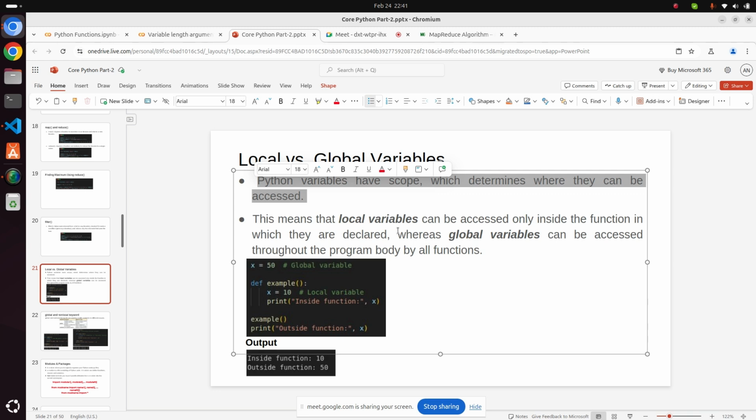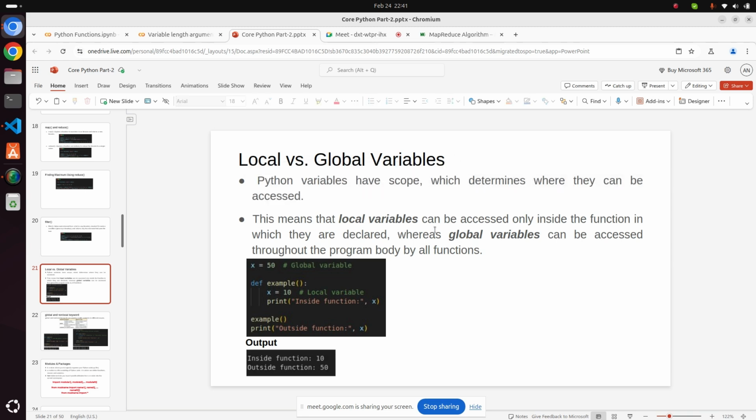Yes, they can be accessible. That we will see when we go to OOPs. But yes, we can also define them outside the class. In detail we will see when we go to OOPs. Right now we are seeing it from the function perspective because we are studying functions. I will explain, don't worry. I have all those scenarios.